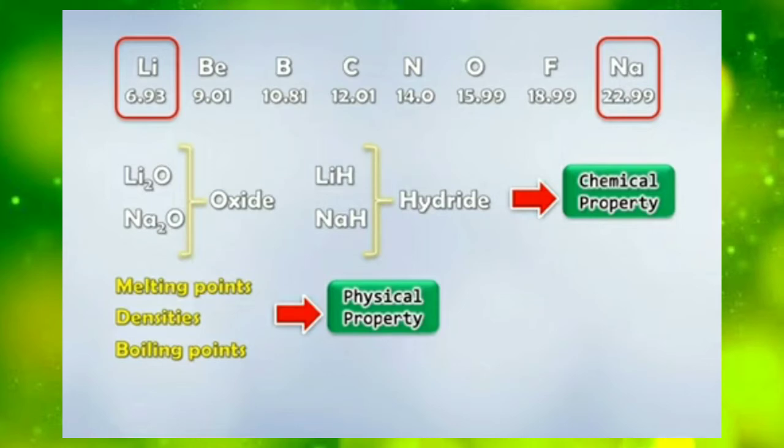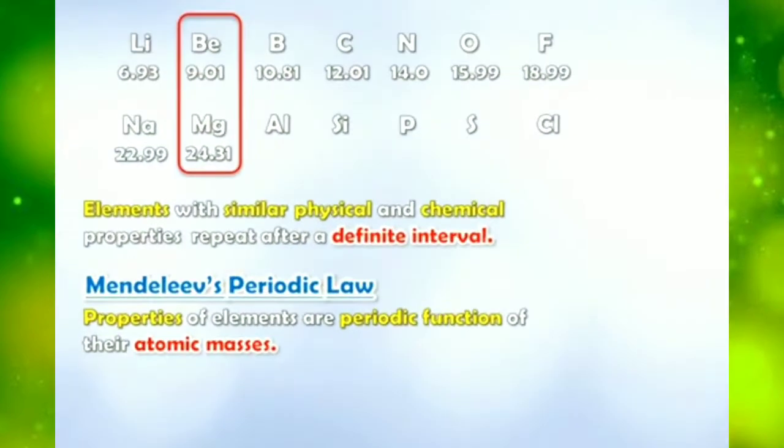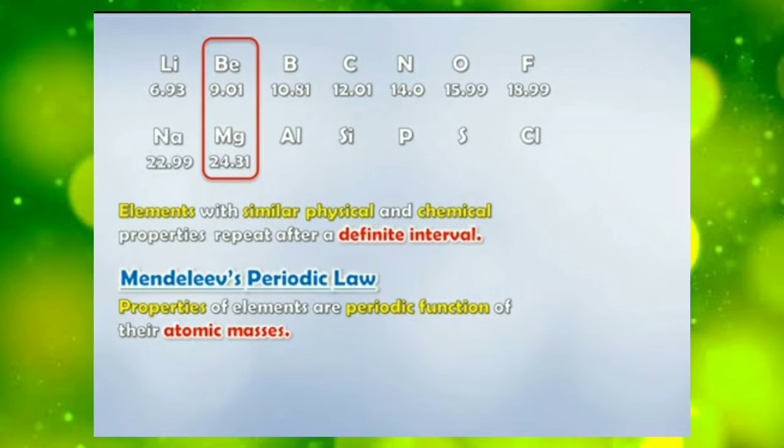So Mendeleev found that the elements with similar physical and chemical properties repeat after a definite interval. So on the basis of this finding, Mendeleev stated the law: properties of elements are a periodic function of their atomic masses. So this was Mendeleev's periodic law. Properties of elements are a periodic function of their atomic masses.